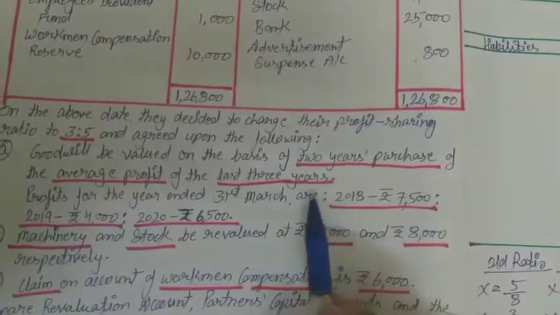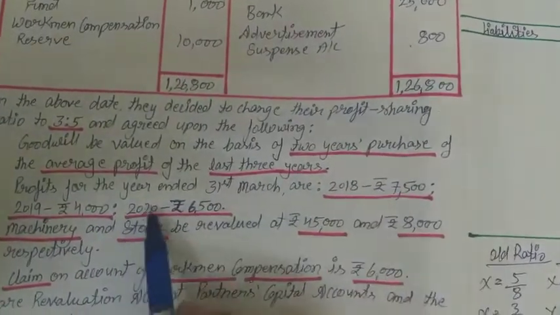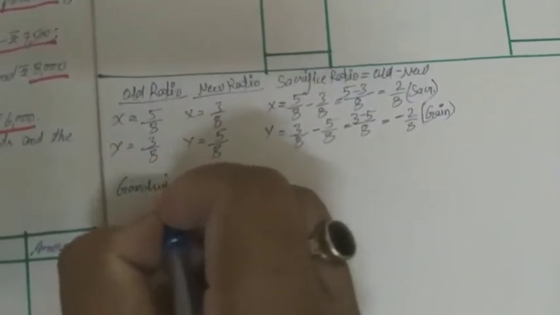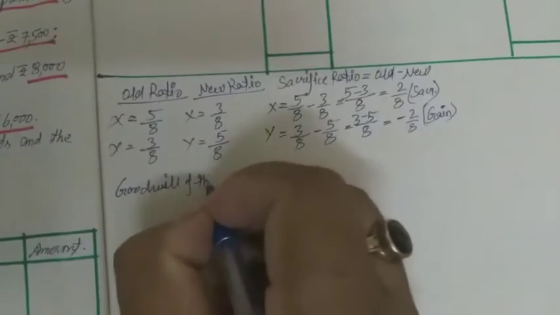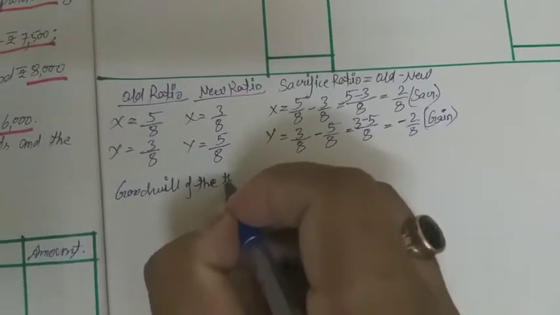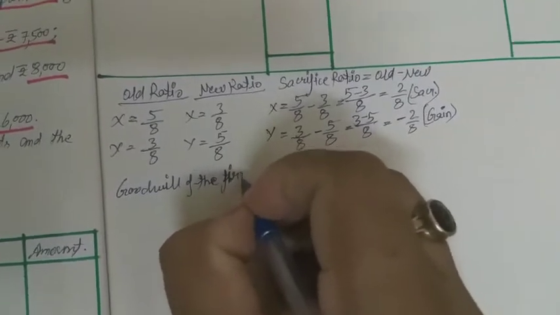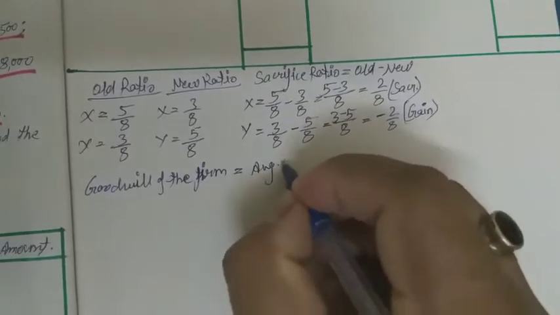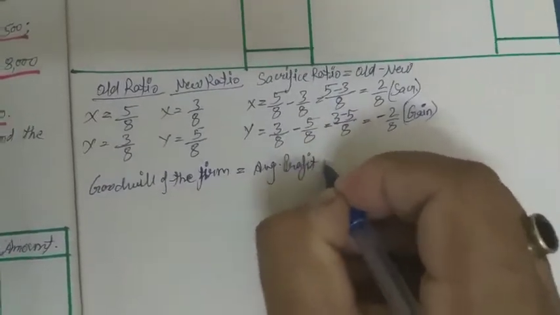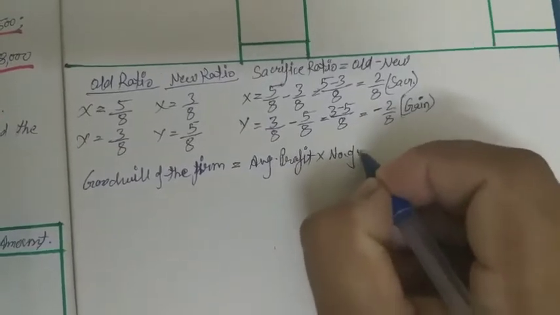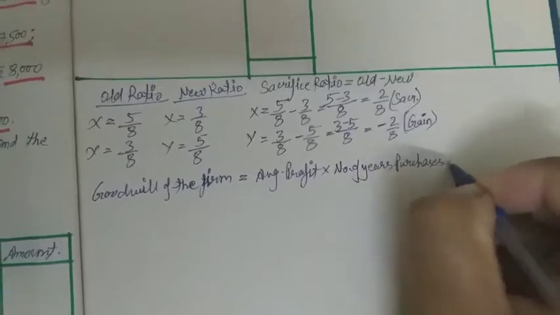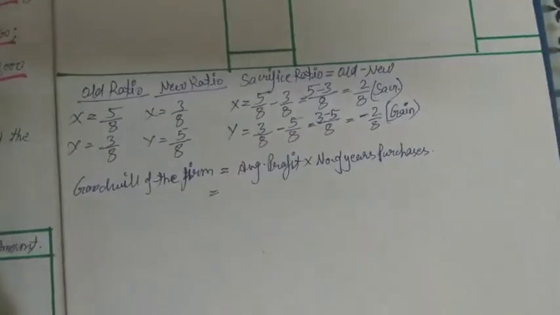The average profit of the last 3 years multiplied by 2 years purchases will be our goodwill. So goodwill of the firm is equal to average profit multiplied by number of years purchases.